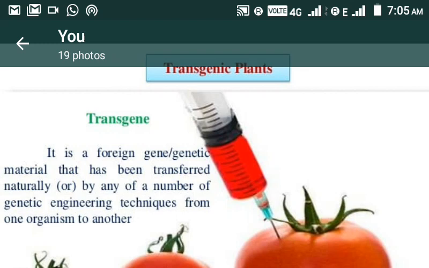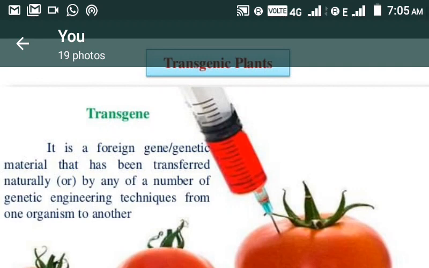It means a gene which is not present naturally or before in a particular plant, and we insert that gene into the plant, that is known as a transgene. It can be exogenous genes which are inserted from the outside. Okay, so that is transgene.